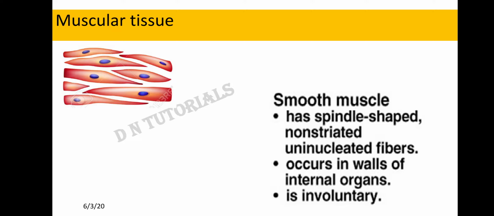It occurs in the walls of internal organs and is involuntary. Now tell me, can you control the movement of your stomach? Can you control the movement of your posterior esophagus, your food pipe, or your small intestine? No, we cannot, because all these structures are made up of the smooth muscle, and the movement of these organs cannot be controlled. Why? Because they are made up of the involuntary muscles. So the involuntary movements are those movements which you cannot control. So smooth muscles are the muscles responsible for the involuntary movement which cannot be controlled.